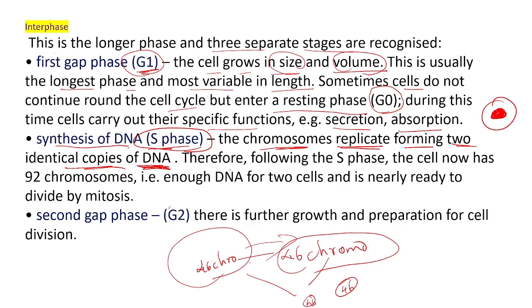Therefore, following the S phase, the cell now has 92 chromosomes. In G1 the cell had only 46 chromosomes. During the S phase, it created one more set of 46 chromosomes. Totally after S phase, there are 92 chromosomes. That is enough DNA for 2 cells, nearly ready to divide by mitosis. Now it has 92 chromosomes.